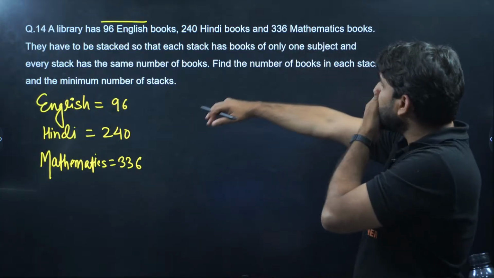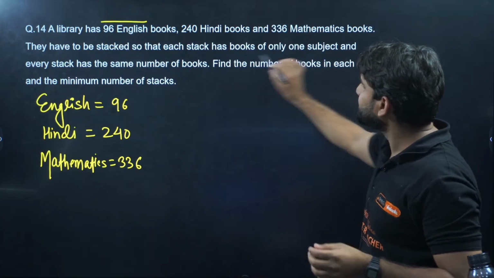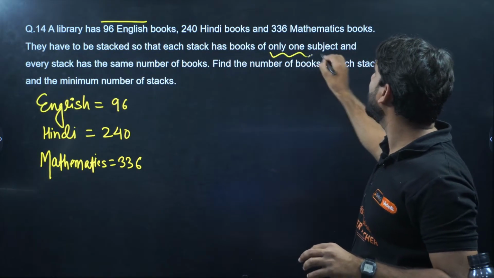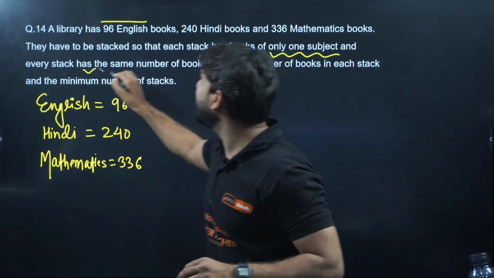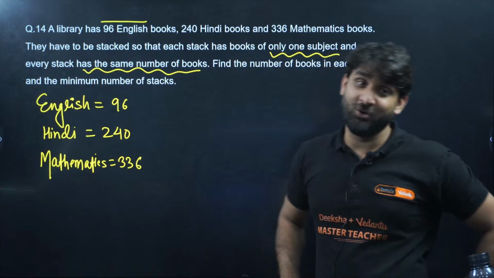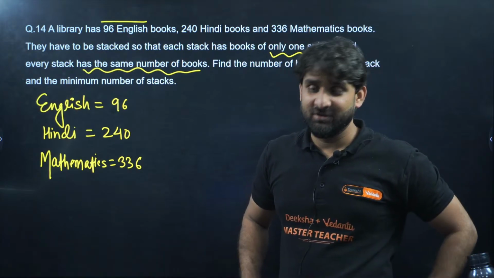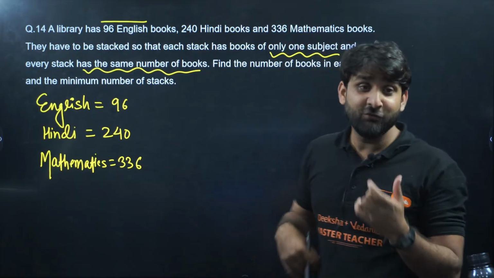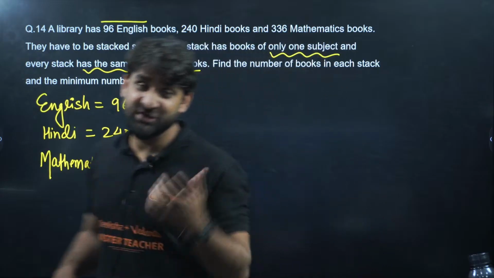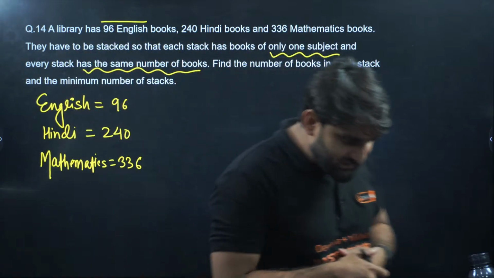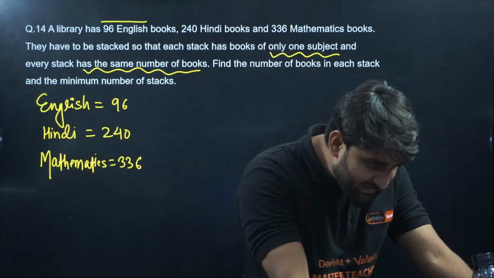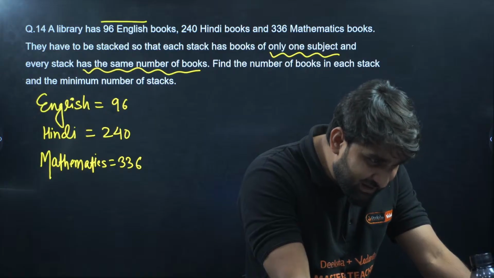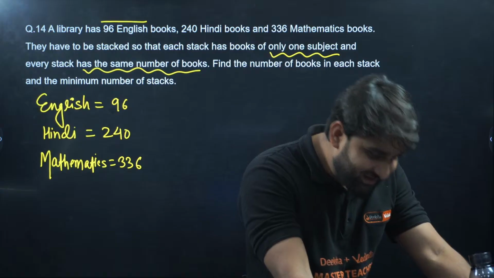The question says they have to be stacked so that each stack has books of only one subject, and every stack has the same number of books. So the condition is that every stack has the same number of books. We are looking for a number which can divide all of them. Abhijit says HCF, and Nandini is writing LCM. Is there any confusion, guys?